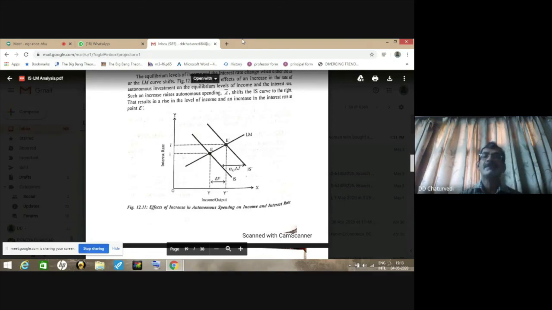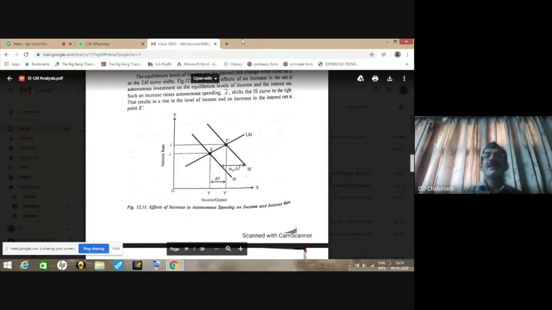The reason is, when the IS curve shifts, then to maintain the equilibrium in the money market also, we have to move up from equilibrium point E to E dash. So when you are moving from equilibrium point E horizontally, the shift is equal to alpha G into delta I bar or alpha G into delta A bar, that is, the government expenditure multiplier into the change in investment or autonomous spending.